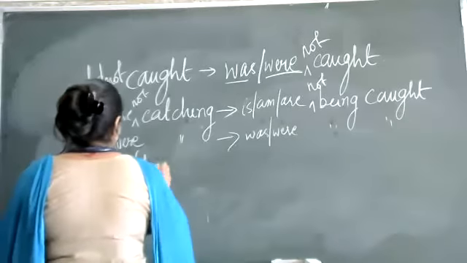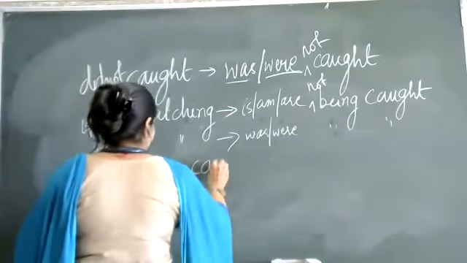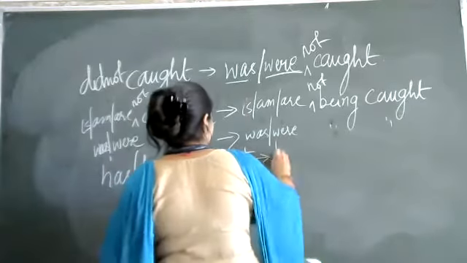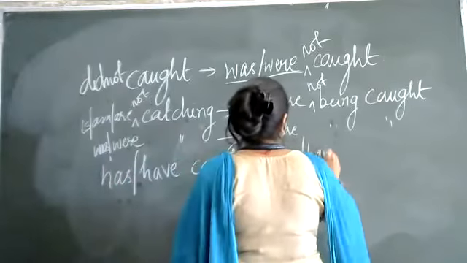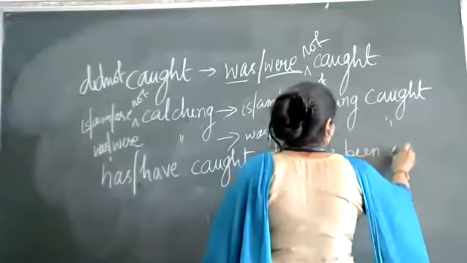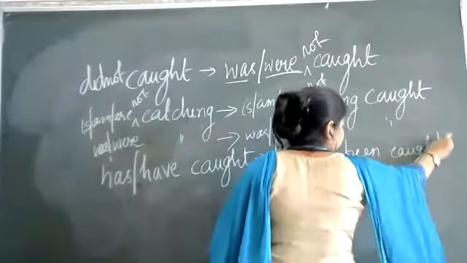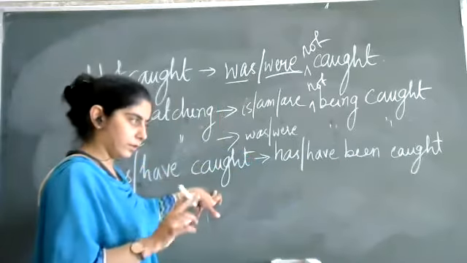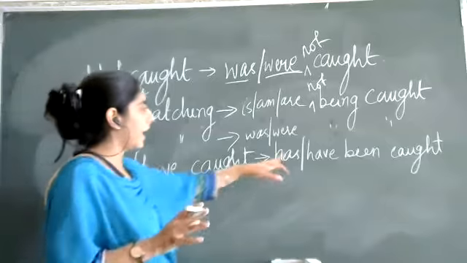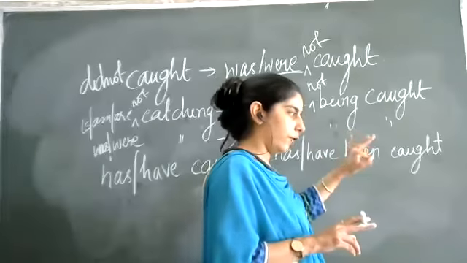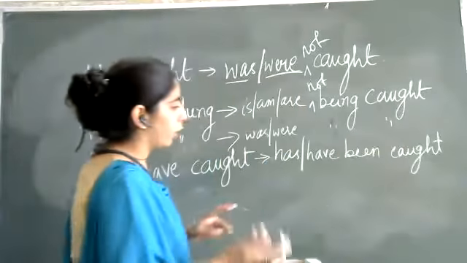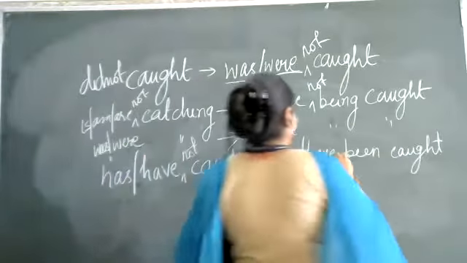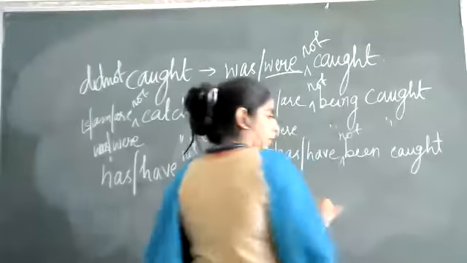Perfect tense: has, have, caught. It will change into has, have, been, caught. ठीक है. पास perfect tense has, have, been to show the third form, and caught. अगर वही not, we have to use, make it negative. Has, have, not, has, have, not been caught. Okay.